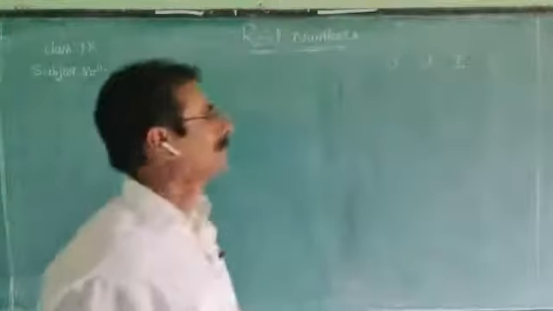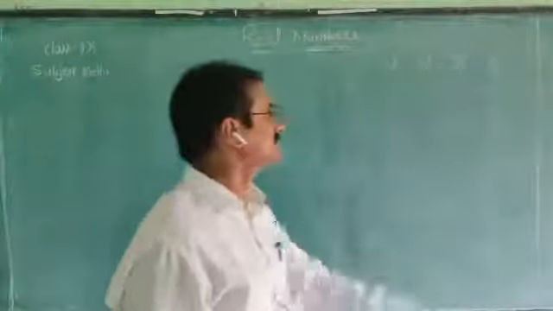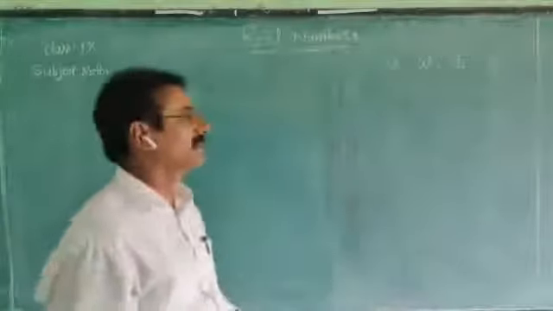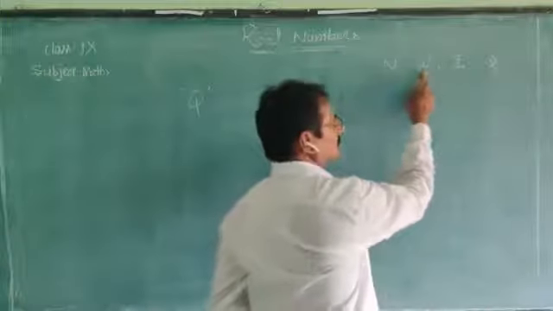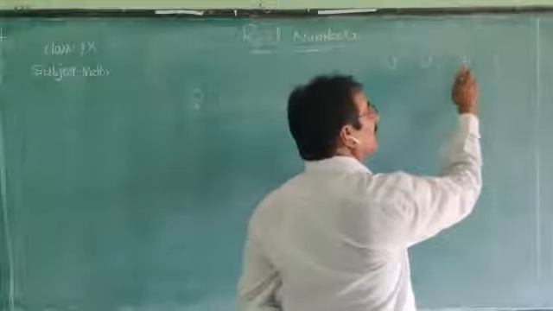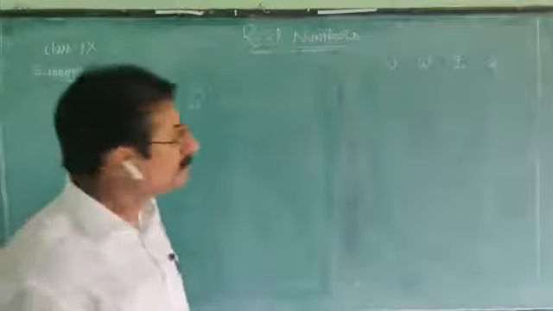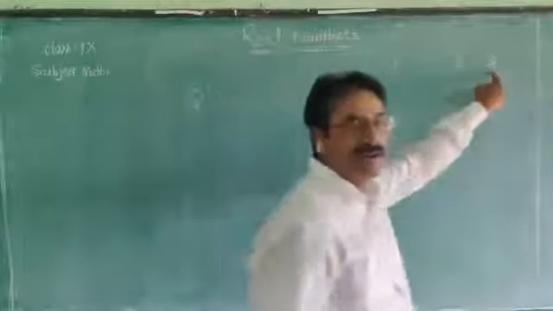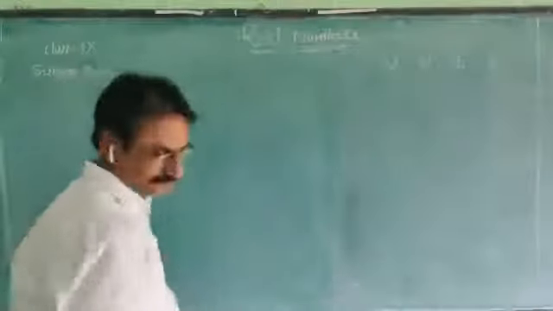You observe this. N, natural numbers; W, whole numbers; I, integers; Q is rational numbers. Every natural number is in this one. Every whole number is in this one. Is every integer in Q or not? You check it. How do we say every integer is a rational number or not? See this example.